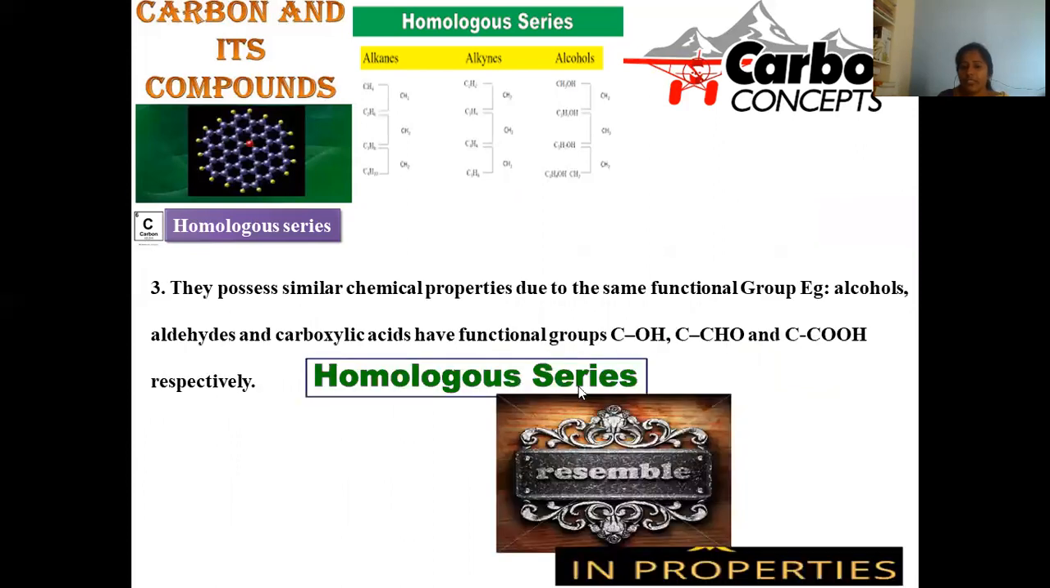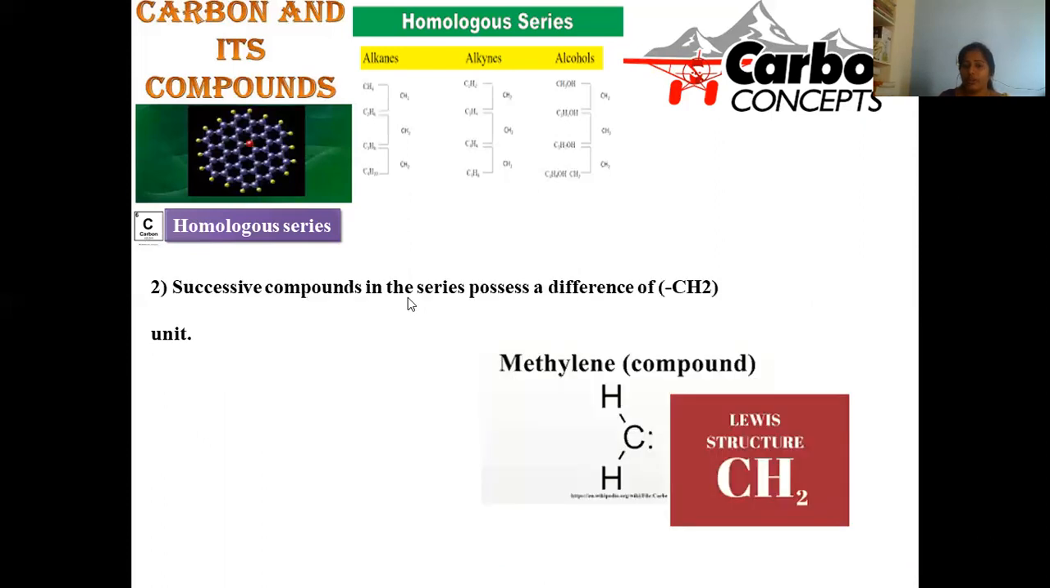In this manner, homologous series are distinguished by CH2 unit. And a third characteristic property of this homologous series will be they possess similar chemical properties. What is the origin for chemical property of any organic compound? Chemical property mainly lies based on the nature of the functional group present in that homologous series. We are not going to change the functional group, rather only CH2 moiety will be added. That's the reason why chemical properties of homologous series will not be altered.